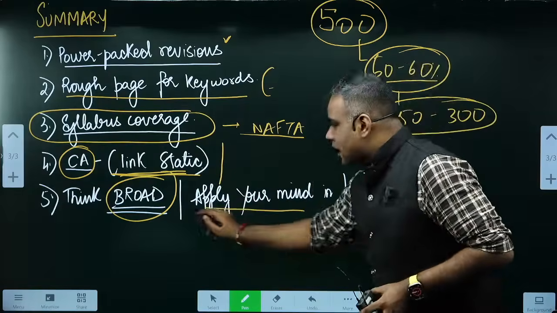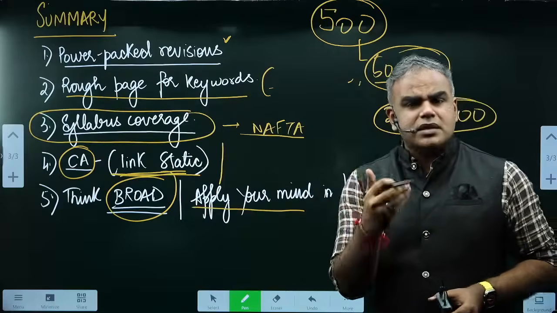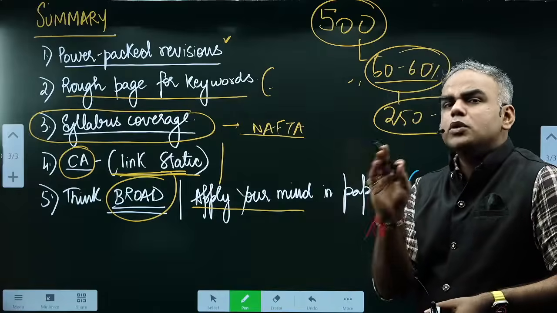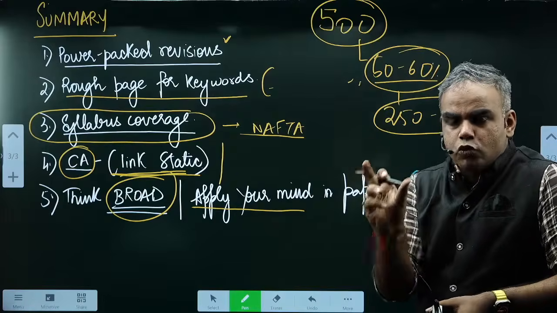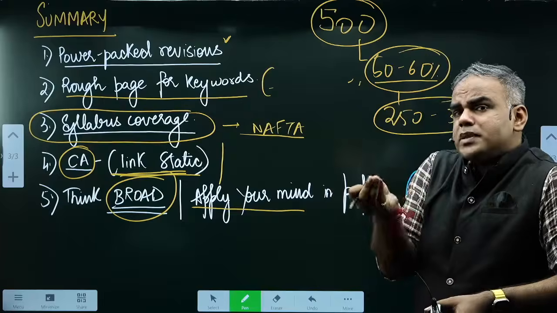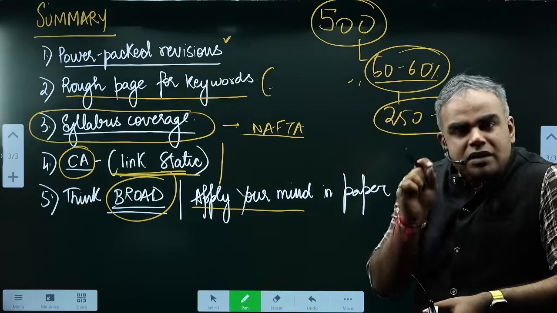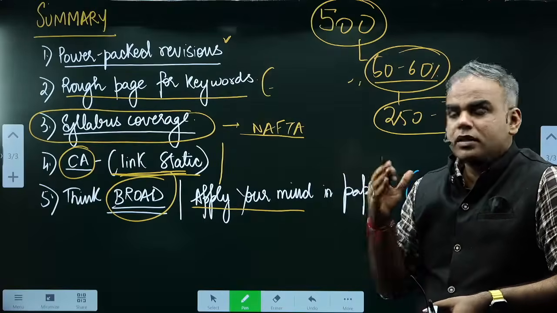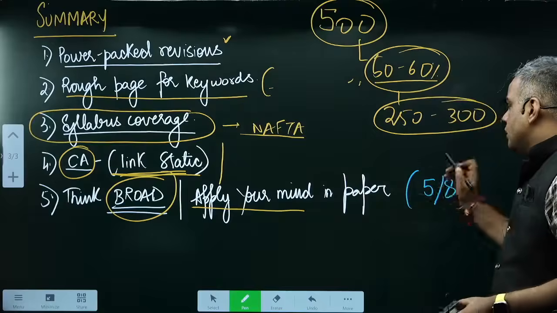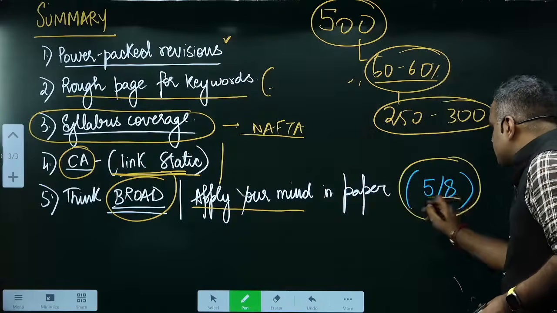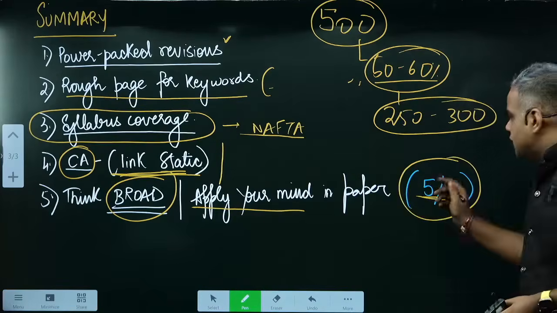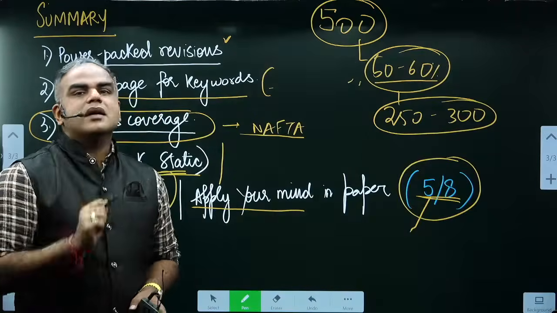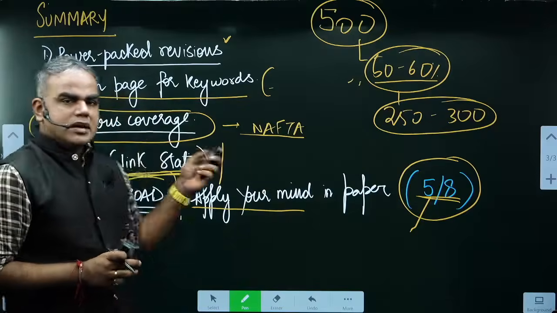And lastly, please apply your mind. Every year there is a tendency that one paper looks easier on the eye, and one paper or section looks slightly tricky, slightly difficult. Maybe 1 or 2 questions are placed in such a manner that you perceive it as difficult. Even in that case, please apply your mind. Here also it is a fight that you have to carry on till the last question. It can happen that 1 or 2 questions are really difficult, but we have to ultimately choose 5 out of 8. That should maximize our efforts. So I hope that is what I wanted to tell you.